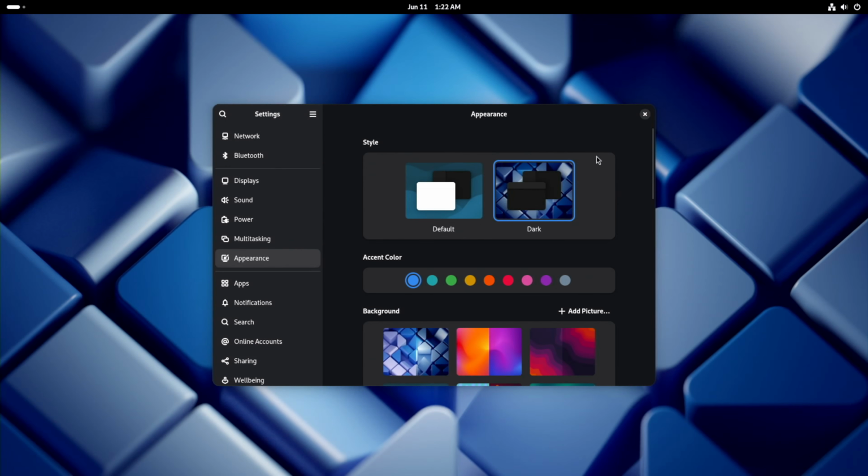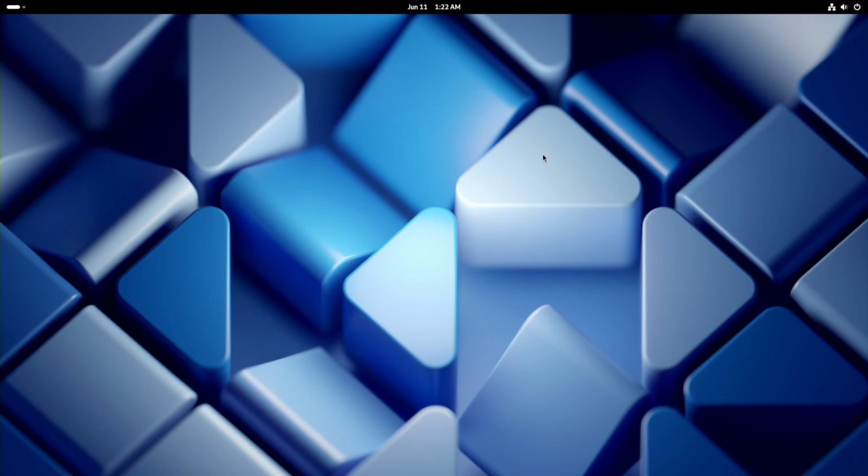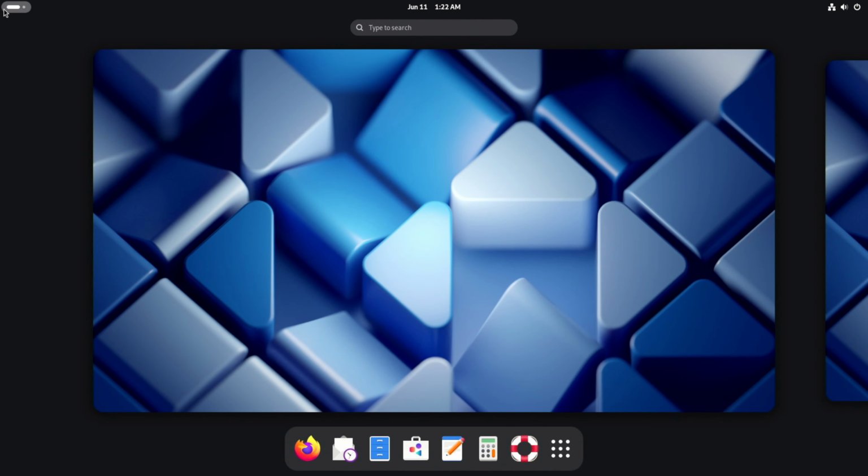There's no minimize or maximize buttons. To get them, we'll need to close settings and head elsewhere. Click on the top left corner. You'll see the dock appear along with an option to switch workspaces, but unfortunately the dock doesn't appear by itself when you drag your mouse to the bottom of the screen. This is a default GNOME setting though, not something specific to Debian.